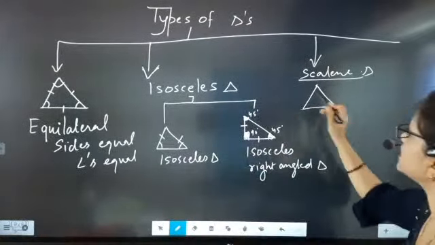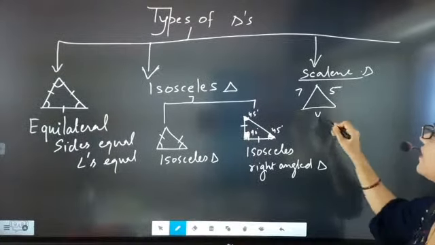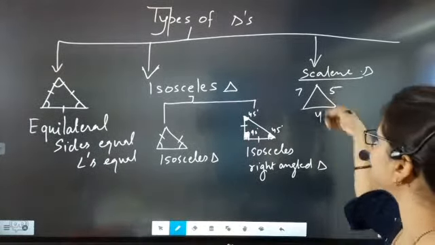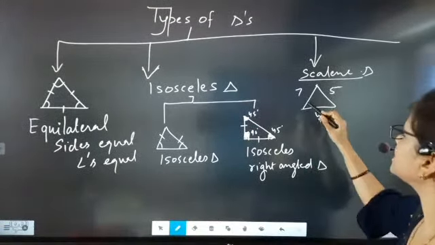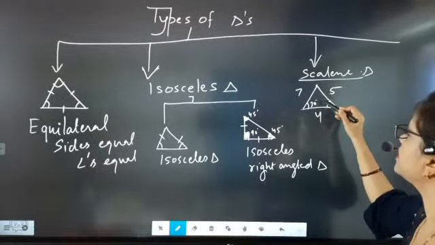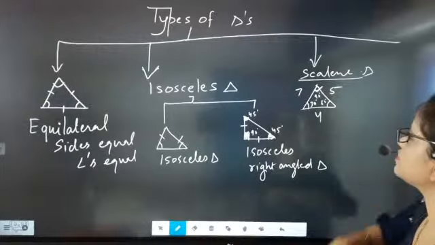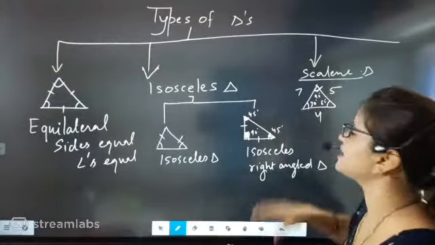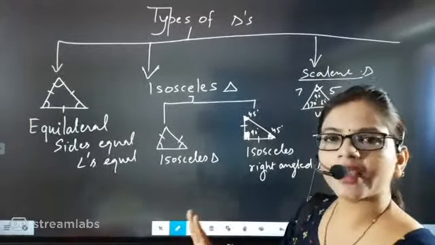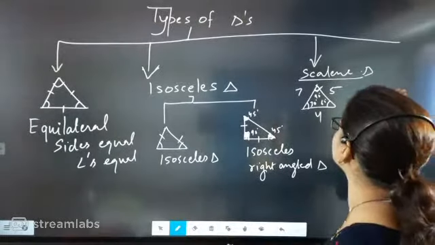Like if someone gives us a scalene triangle with sides 3, 5, 4, or 7, 5, 4, sides can be like this. And the angles will also not be the same: 30, 60 and 90. So definitely all angles are not the same here. Sides and angles, nothing will be the same. That type of triangle is called a scalene triangle.